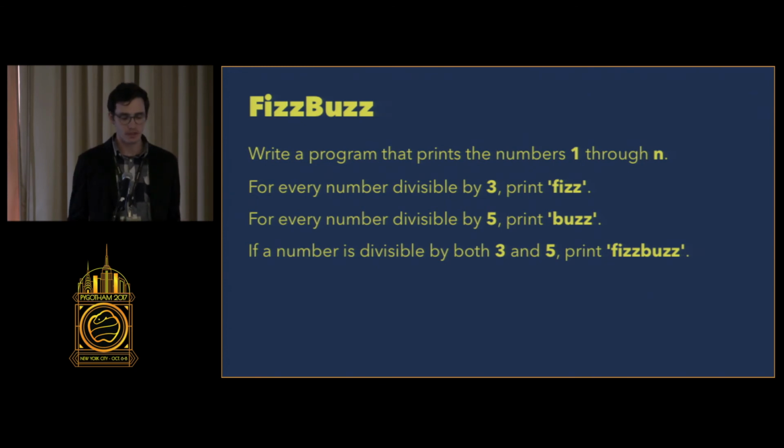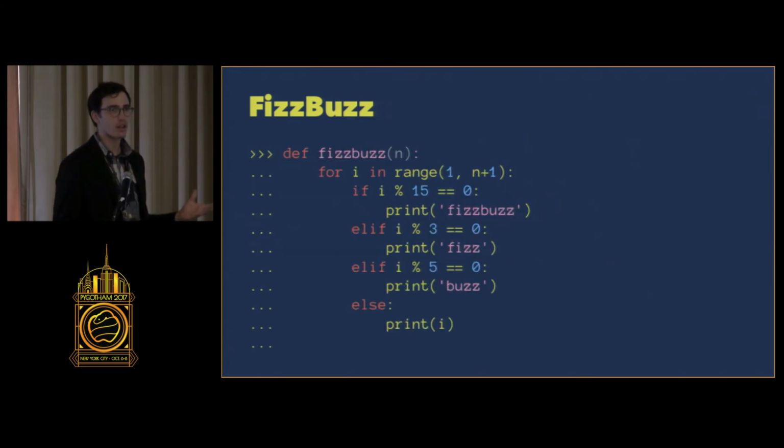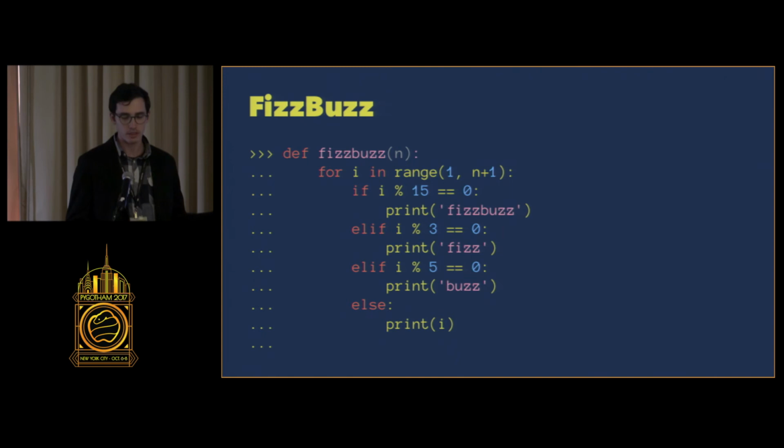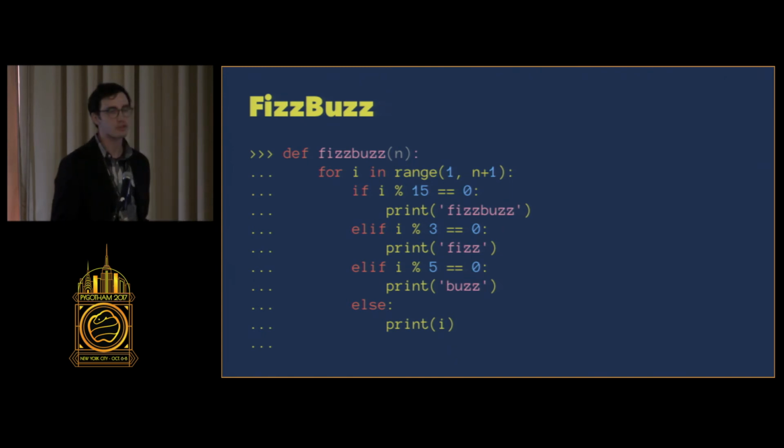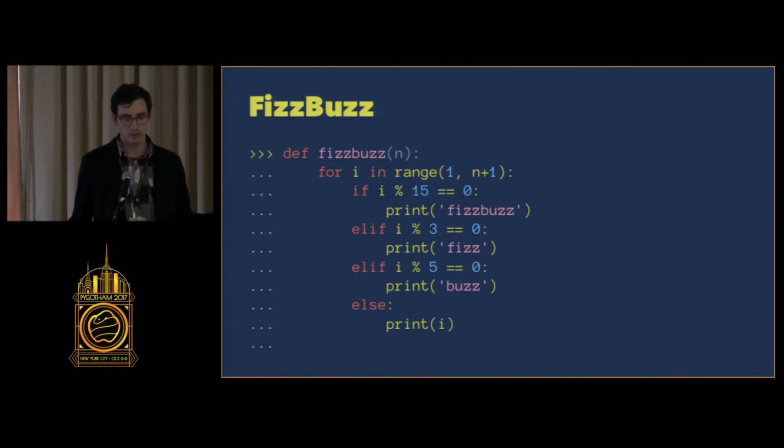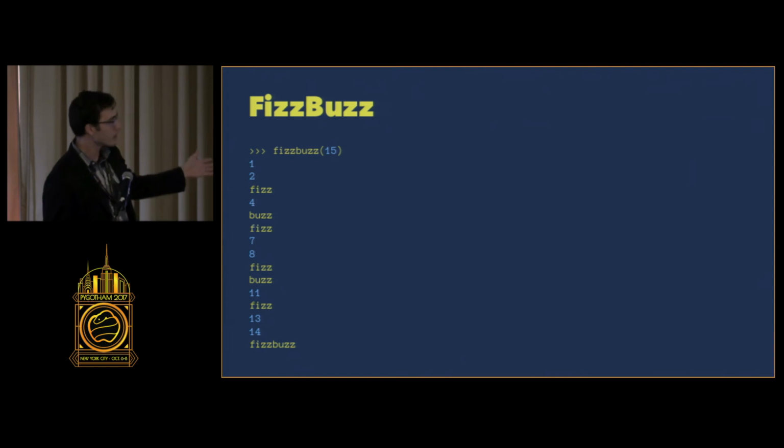asked me to do FizzBuzz in an interview, right? So very early on when I was learning Python, I might write something like this. This is a super normal, super naive FizzBuzz implementation. It iterates over the numbers from 1 to n plus 1 and checks the modulus of the numbers and prints Fizz, Buzz, FizzBuzz, or just the integer, depending on if it's divisible or not, right? And this is totally fine. This works. It prints FizzBuzz. It looks like this.